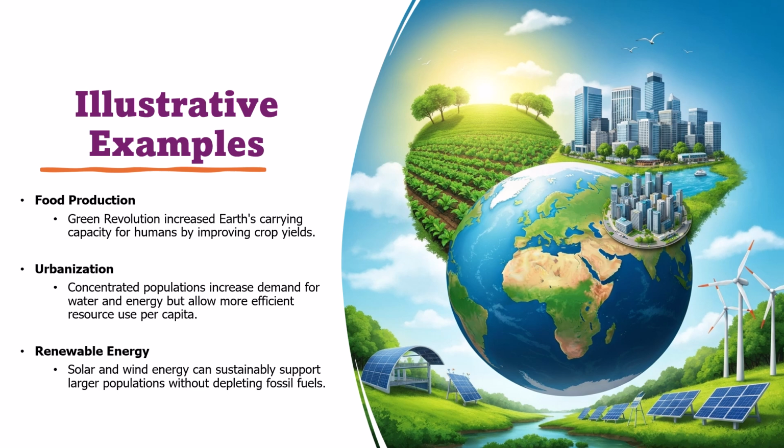Third, renewable energy. Solar and wind power provide sustainable energy without depleting fossil fuels, supporting large populations. These examples show that through innovation, planning, and sustainable practices, humans can expand Earth's carrying capacity while minimizing environmental degradation and ensuring resources remain available for future generations.